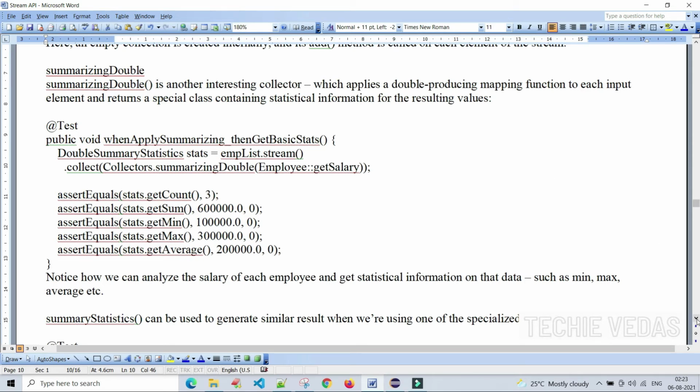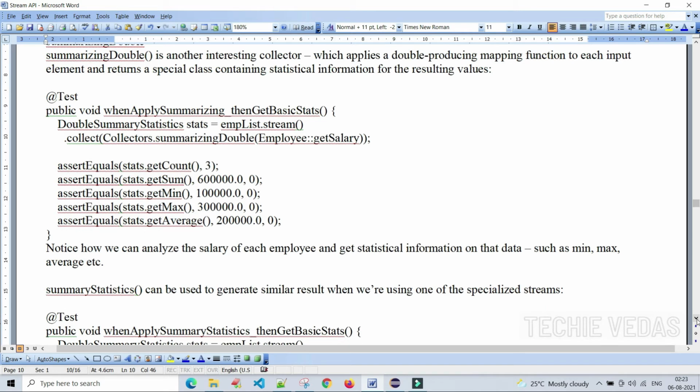Instead of theory, better to go through the practical example. Creating the stream, that is the name stat, dot collect of Collectors dot summarizingDouble of, getting the salary, and the getCount method will be invoked for each and every element.